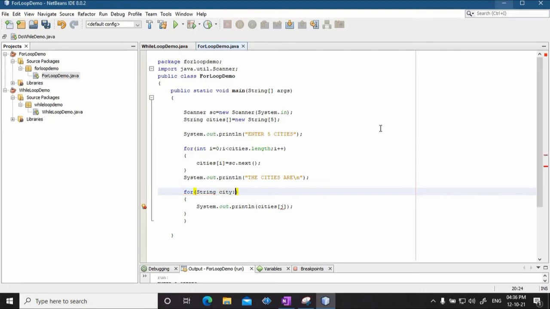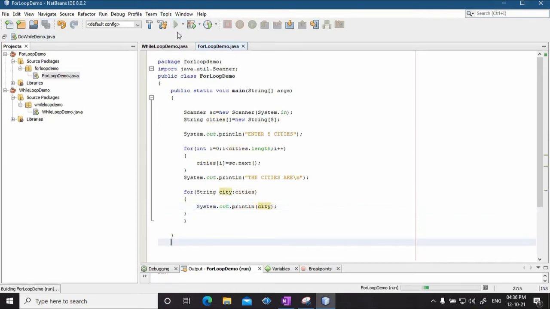Okay. So string city, in which array? cities. So I read it like this: for each string city in the cities array, I just print each city. Okay, and I run the program.